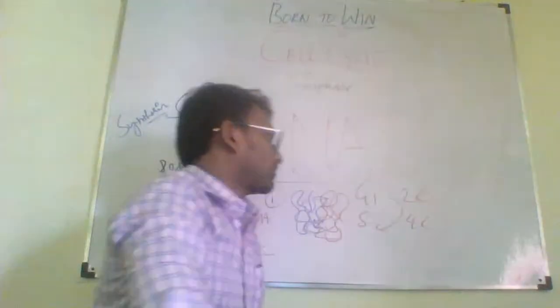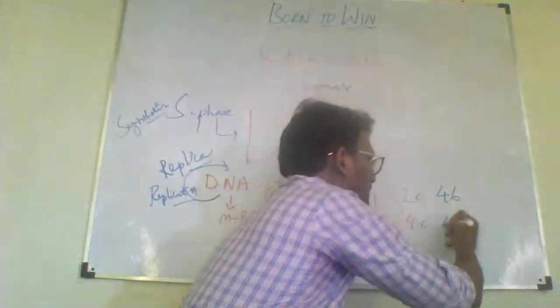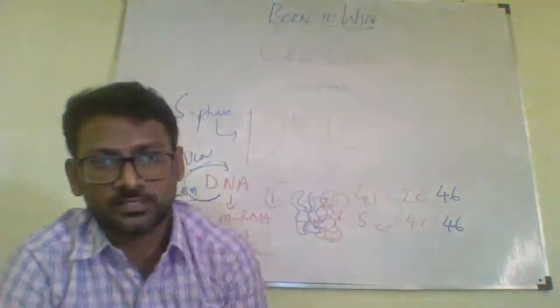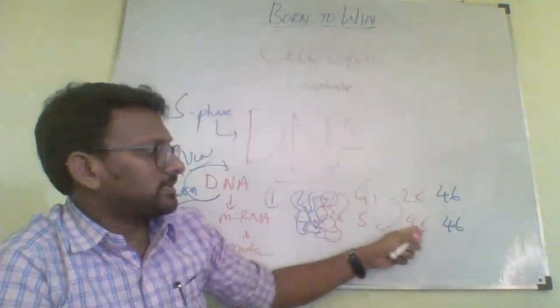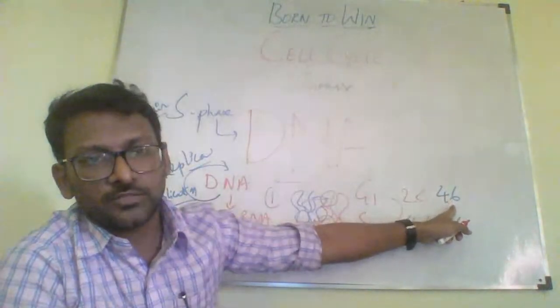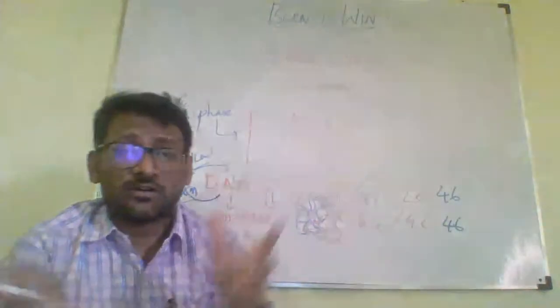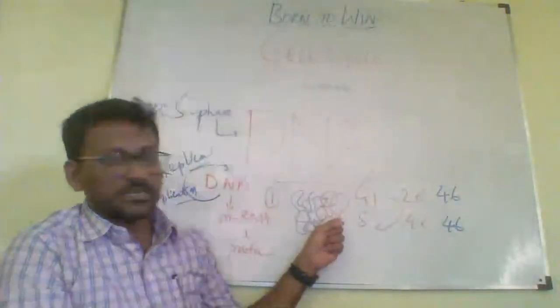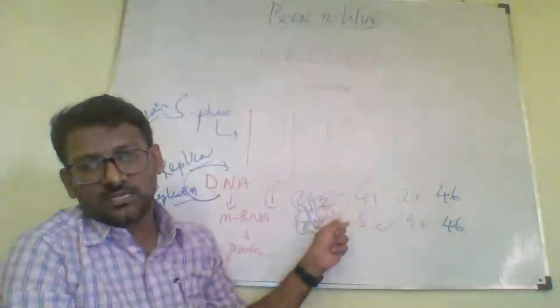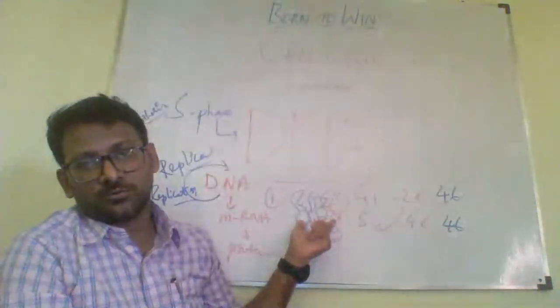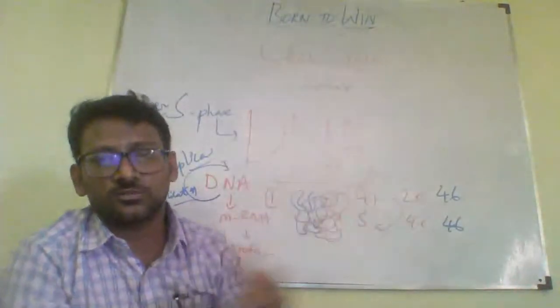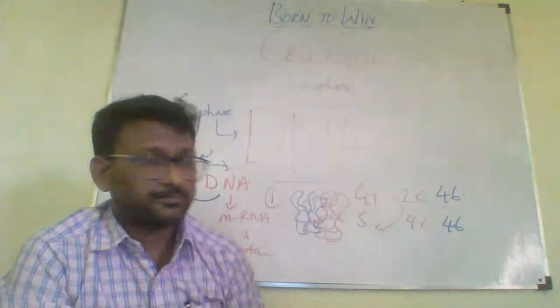Here also you'll see 46, and here also you'll see 46. So content changes, but the number of chromosomes remains the same. They are all attached to the same chromosome. The red one is the newly synthesized DNA molecule, but still it is attached to the same chromosome. So there is no separation actually, right?